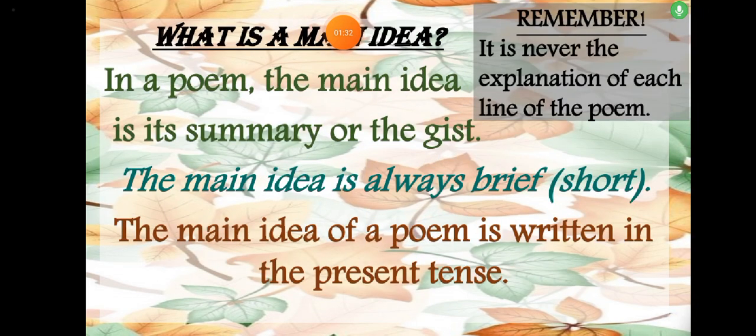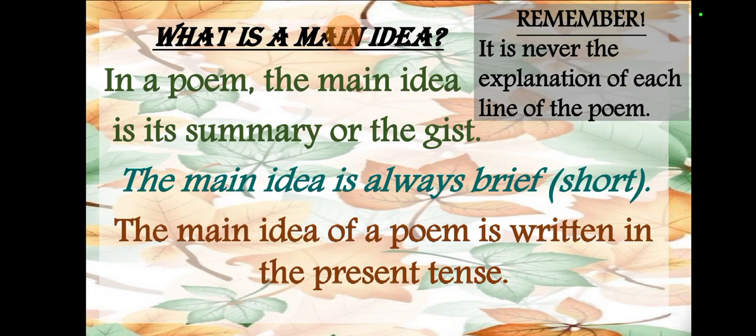Okay, so now what is a main idea? In a poem, the main idea is a summary of the gist. If you take a stanza, to sum it all up, we write a sentence in the present tense saying what the poet is saying, in just one line without any explanation. The main idea is always brief, or you can say short. It is always of one line.